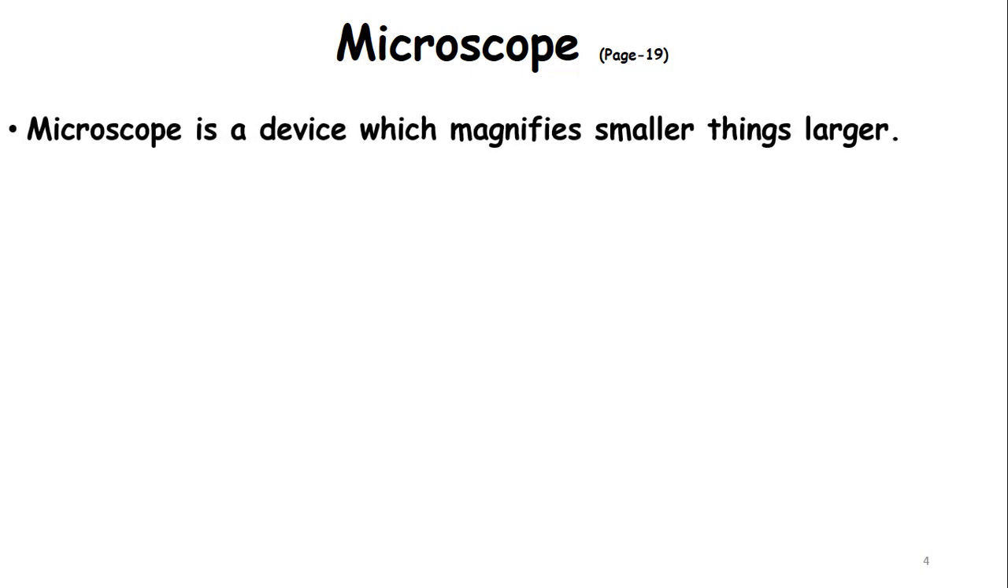Microscope. Dear students, look at the word microscope. Micro means small and scope means to see, to visualize or to observe. So this is actually a device or an instrument used to see smaller things larger, or an instrument that can be used to see things that are invisible to the naked eye. A microscope is a device which magnifies. Magnifies means make bigger, or extend the size of smaller things, magnifying smaller things larger.